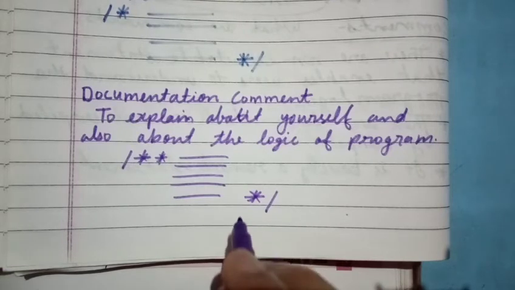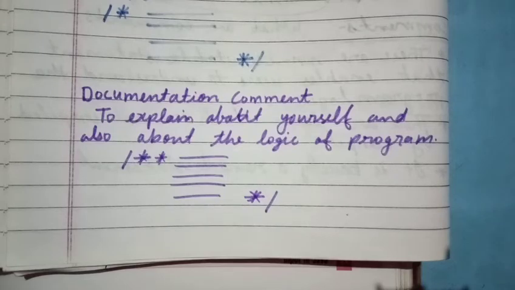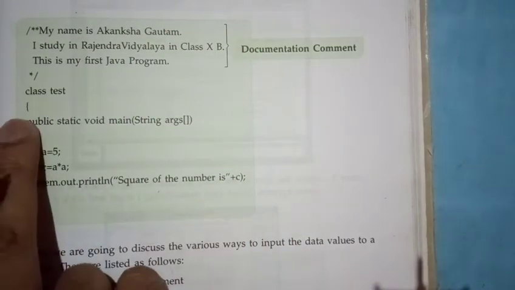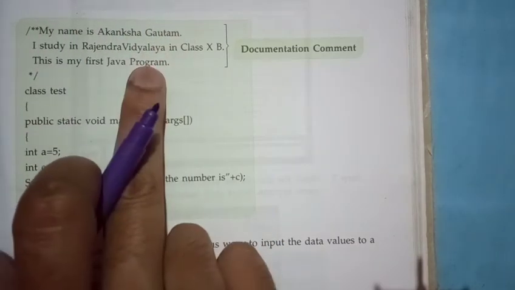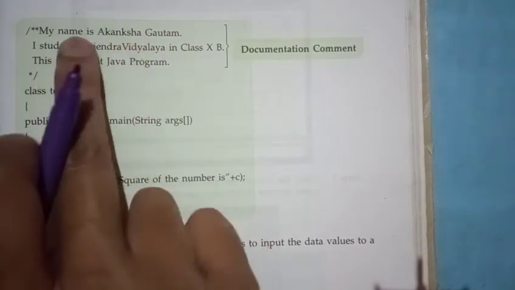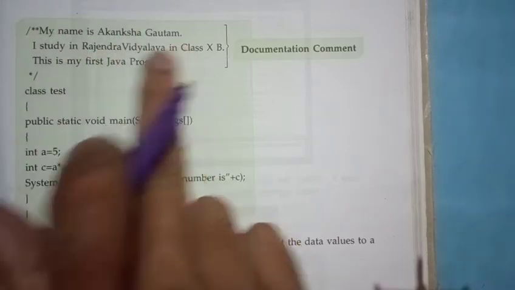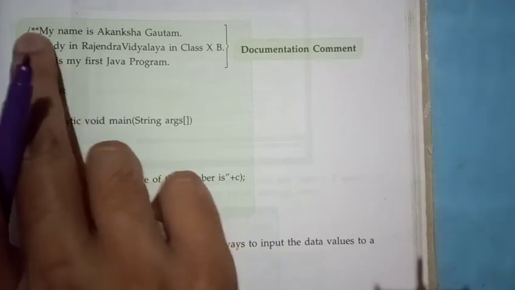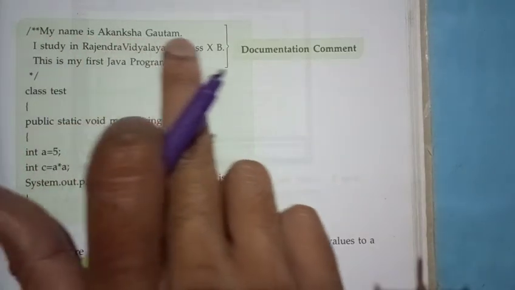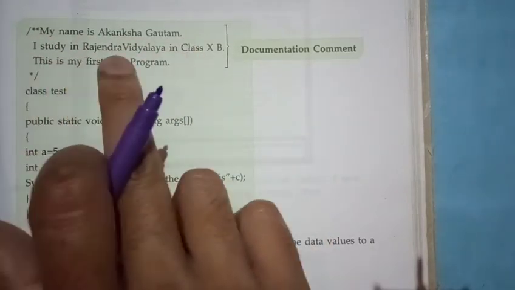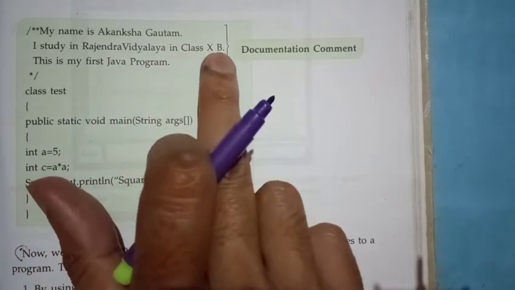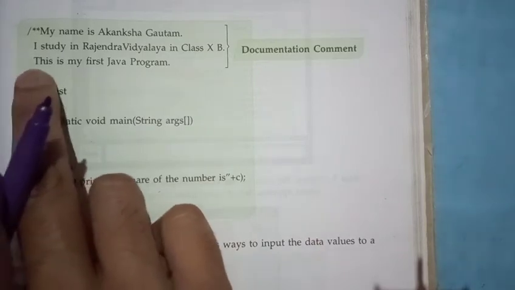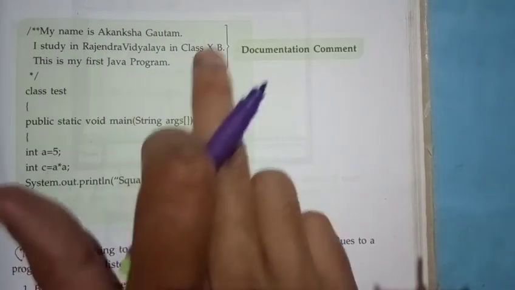Now see the example of the documentation comment in the program. Here you can see in this program 3 lines are written. The first 2 lines are about the person who is developing the program. Here it is written, my name is Akanksha Gautam. I study in Rajendra Vidyalaya in class 10th B. This is my first Java program. And then asterisk slash. So this is the documentation comment.